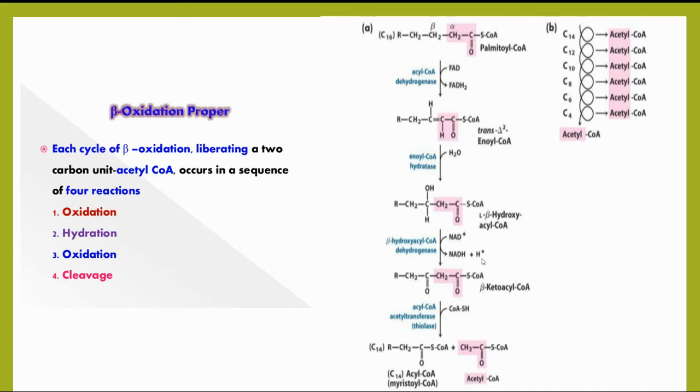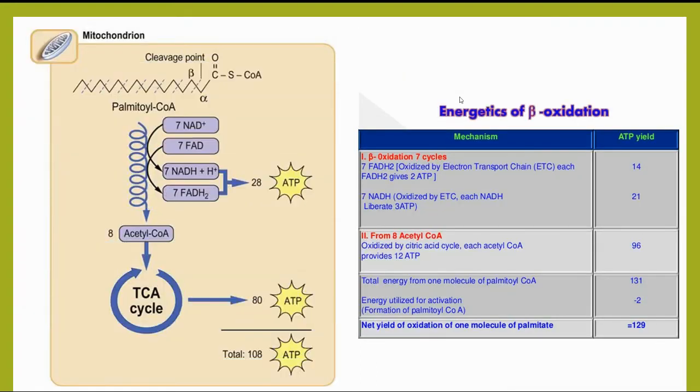Coming to the oxidation of palmitoyl-CoA, the summary of the beta oxidation of palmitoyl-CoA shows that when one palmitoyl-CoA enters along with 7 coenzyme A, 7 FAD and 7 NAD, finally we get 8 acetyl-CoAs, 7 NADH2 and 7 FADH2.